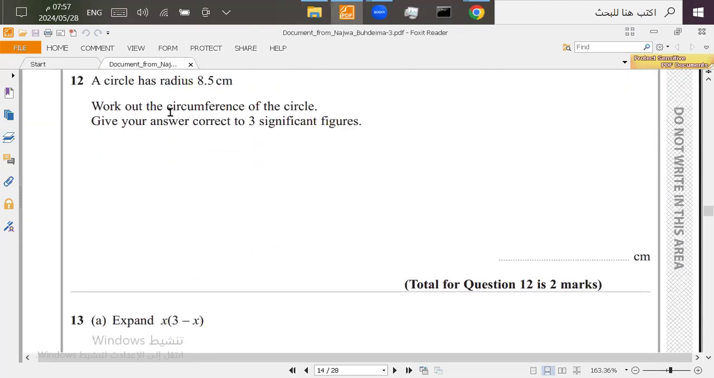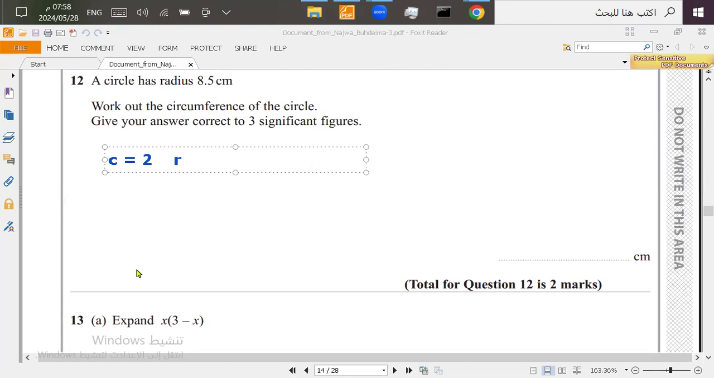Question 12. A circle has radius 8.5. Work out the circumference of the circle. Give your answer correct to 3 significant figures. First, you need to know the rule of the circumference. Circumference will equal what? Very good. It will equal 2 pi r. So 2 pi r.